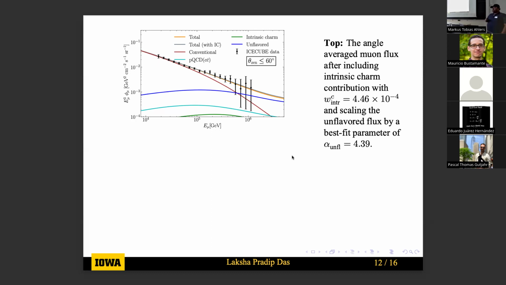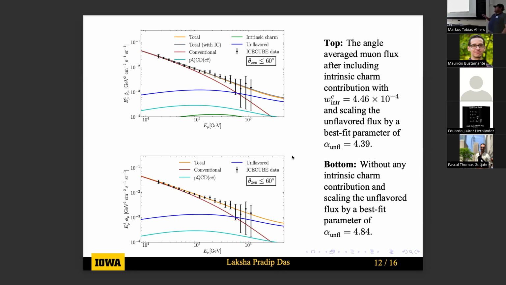But as we saw in the case of intrinsic charm, there are high uncertainties in the higher energy data in the case of muons, so making a conclusive statement about intrinsic charm is very hard. We can have no intrinsic charm and still try to rescale the unflavored contribution. If we do that, we find a scaling factor of 4.84. This shows that the scaling factor for the unflavored contribution is not that much different whether we have some intrinsic charm or no intrinsic charm. So again, it shows that making a conclusive statement about intrinsic charm is hard based on the data that we have till now.